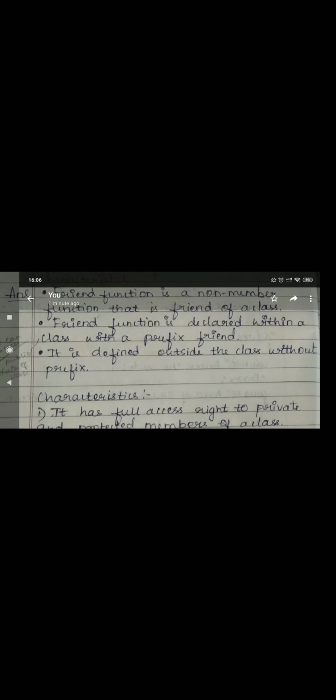Prefix means before the return type, function name and argument list, the word inline or friend will be there. Previously I posted about inline, no? If you study that, then you will understand this. When we are declaring, we use the prefix friend. When we are defining, we use it without the prefix. In the second point, declaration is done within the class and definition is done outside the class. Trust me, if you don't study the 7th chapter, whatever I am explaining, you cannot understand.